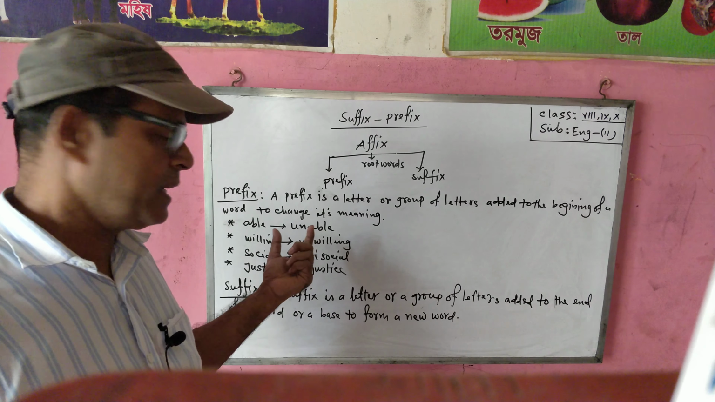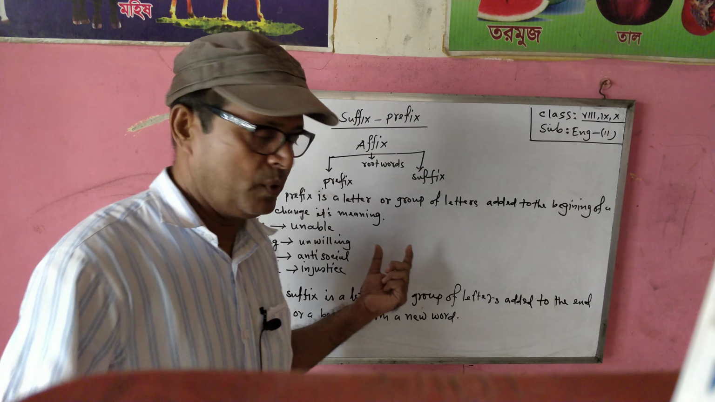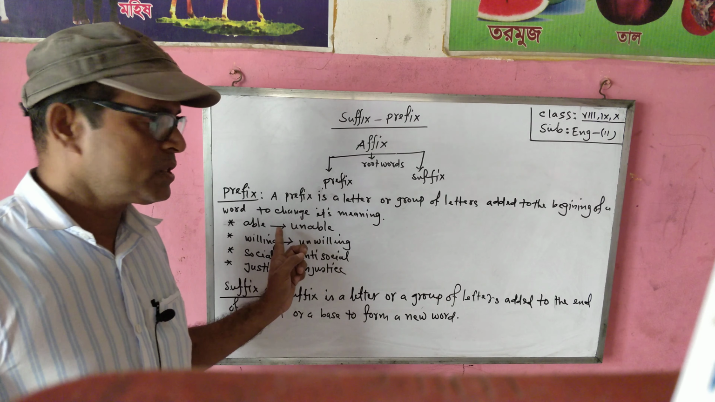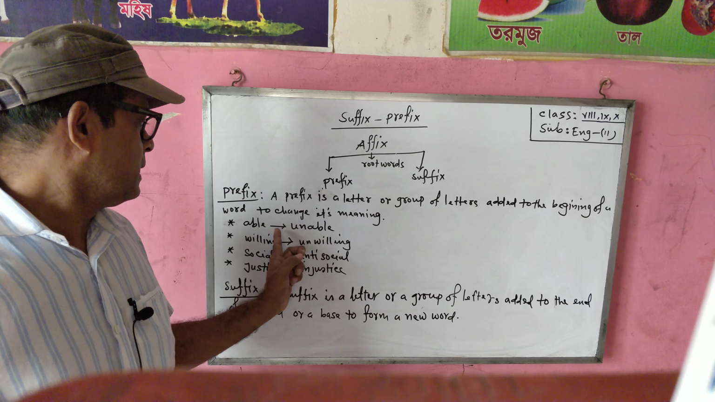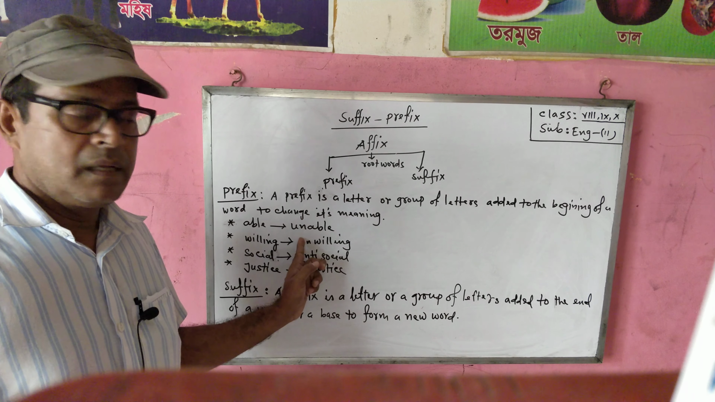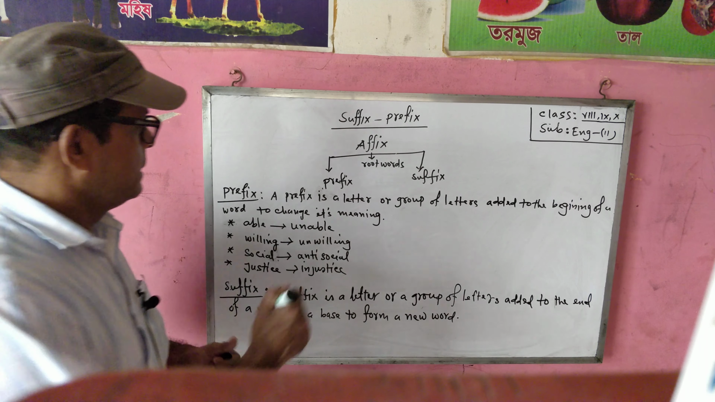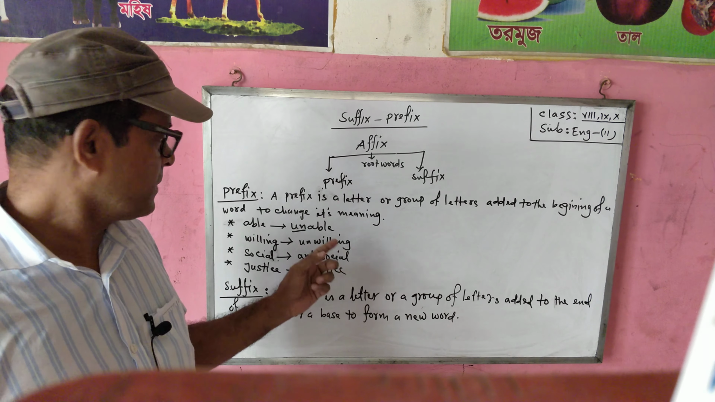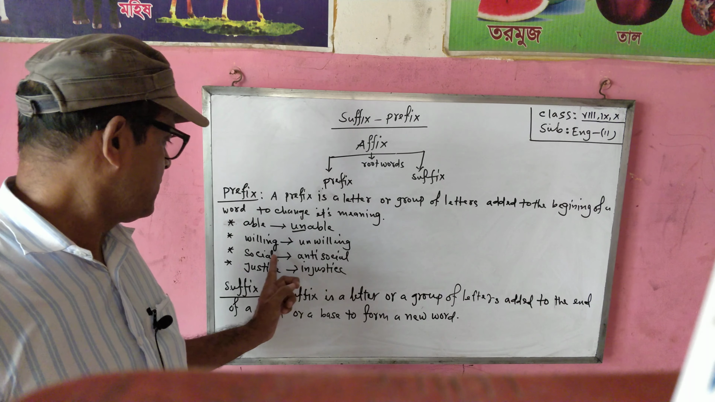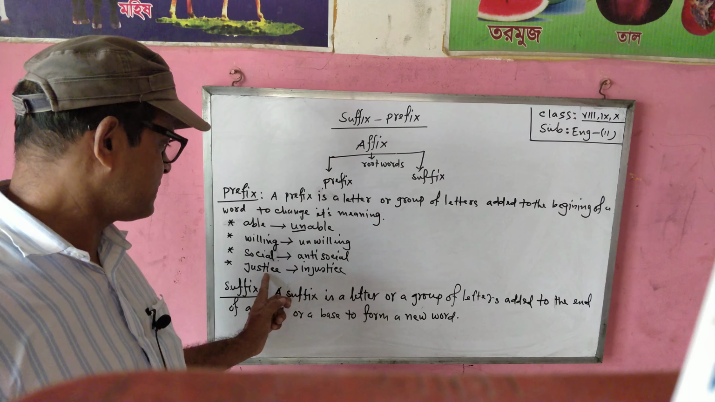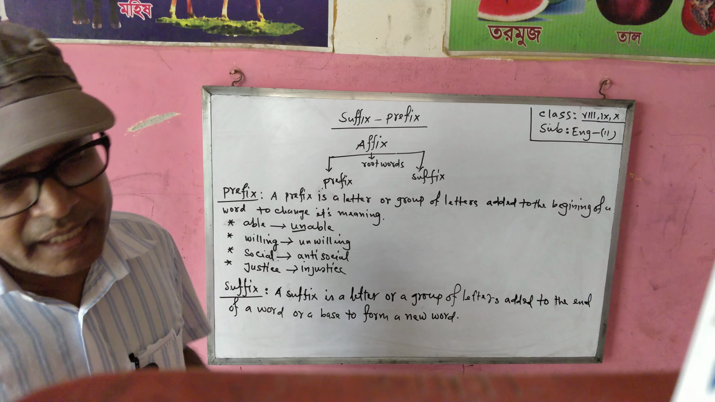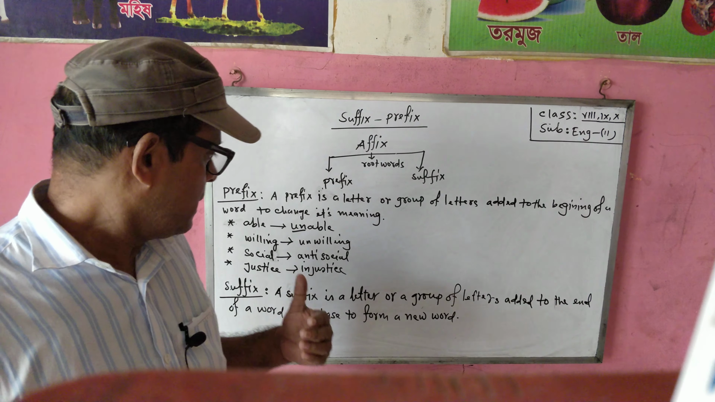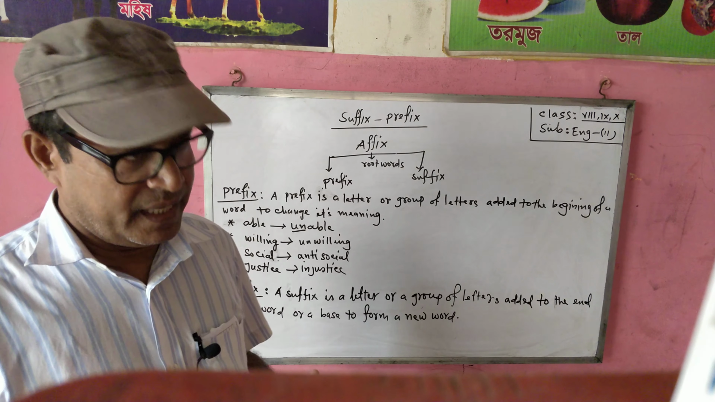Dear students, look at the board. I will give you some examples. Suppose able. Able is a root word or main word. So able changes into unable. Here un is the prefix. Willing, unwilling. Social, antisocial. And justice, injustice. Here we can give many more examples like this. You will learn many more examples from your text.